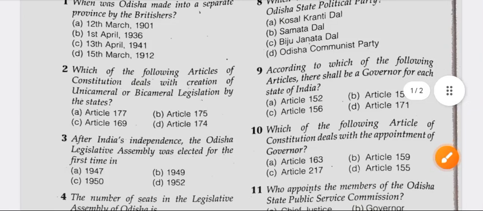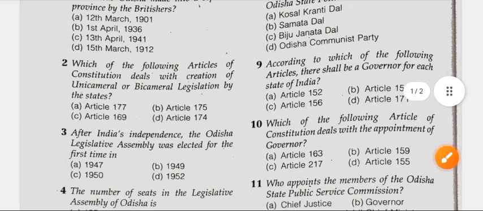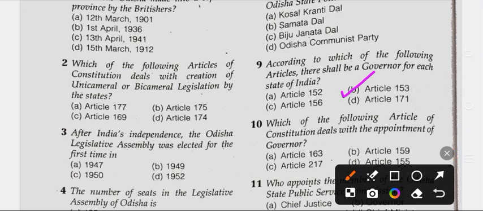Question number 9. According to which of the following articles there shall be a governor for each state of India? Option A Article 152, option B Article 153, option C Article 156 and option D Article 171. So right answer is option B, Article 153.